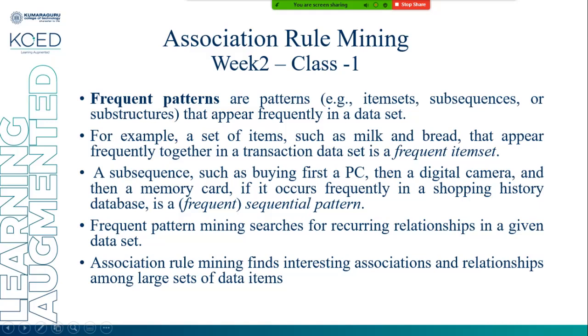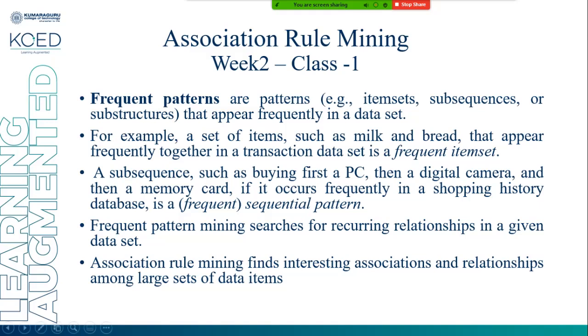We can also talk about a subsequence. For example, buying a PC, then buying a digital camera, then a memory card. If it occurs frequently in a shopping history, this is known as a sequential pattern. So a person who buys a PC also buys a digital camera and also a memory card. This is known as a sequence, and this is a frequent sequential pattern.